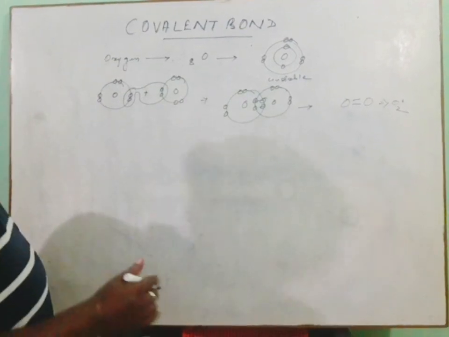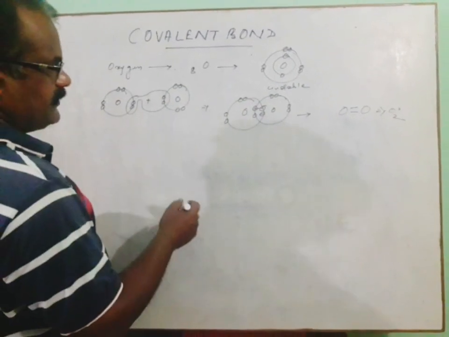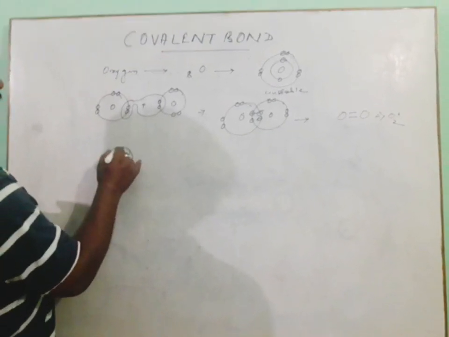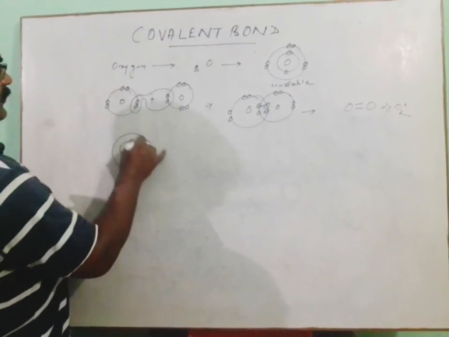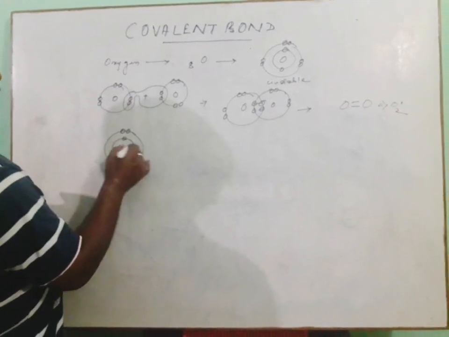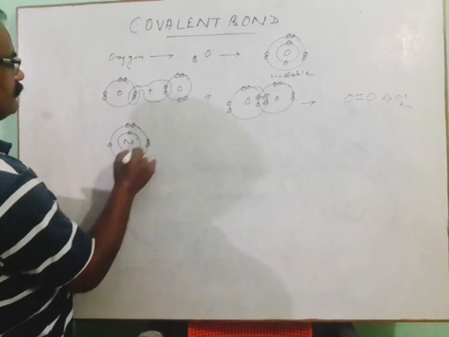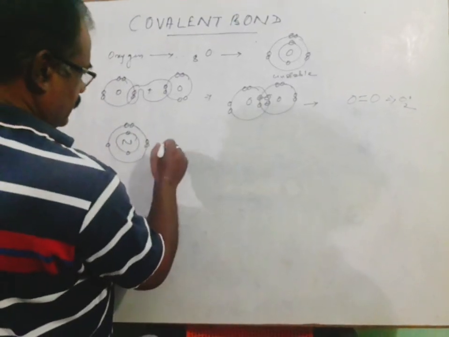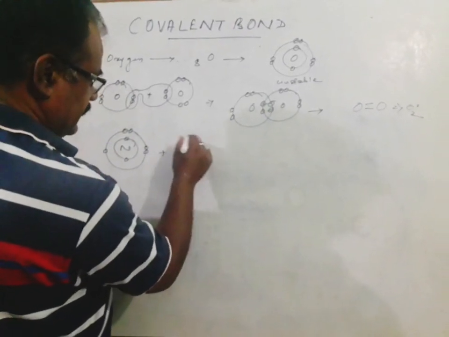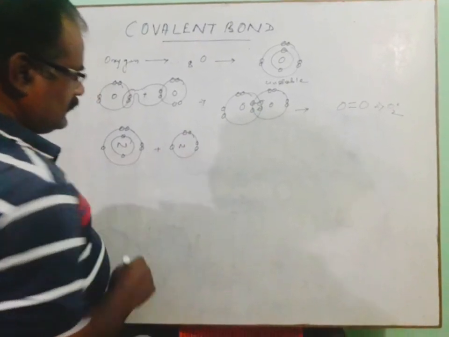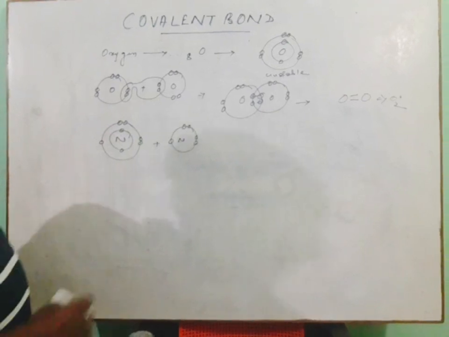A similar thing happens in case of the nitrogen molecule.